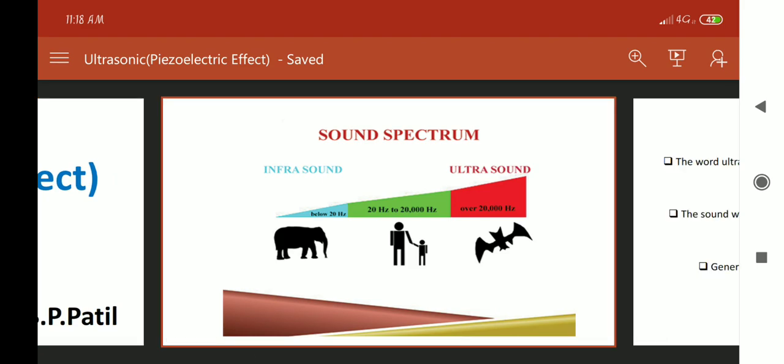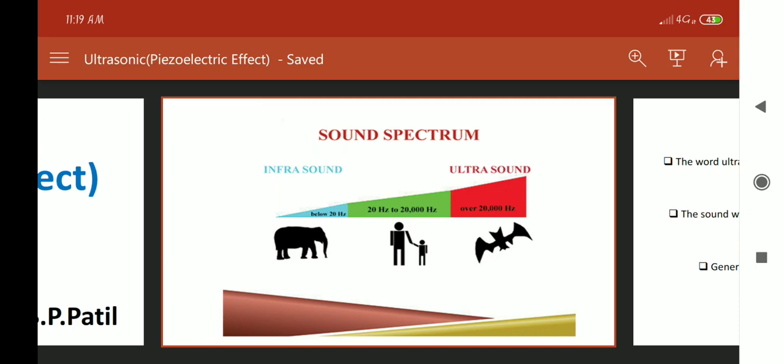Okay, now in the first slide, we can see the sound spectrum, and that sound spectrum gives frequency ranges. First we should know how sound waves are produced. They are produced by vibrating the same or different kinds of particles, and then sound will be created. According to their frequency, the sound spectrum divides into three types.